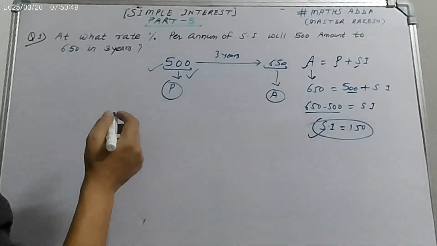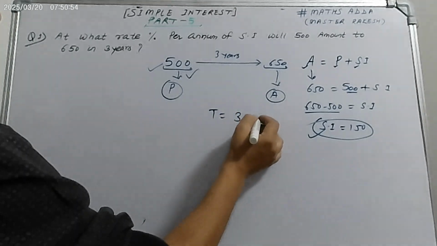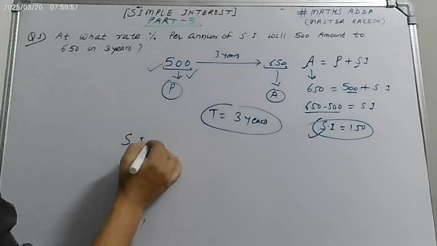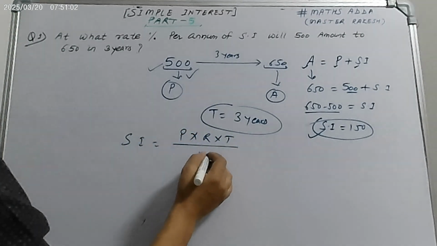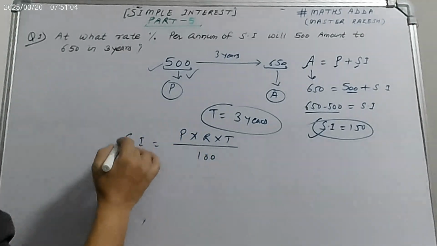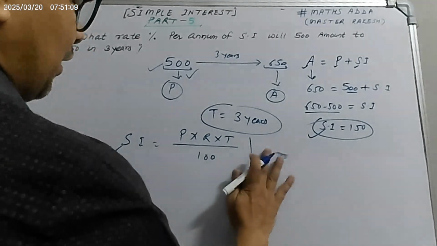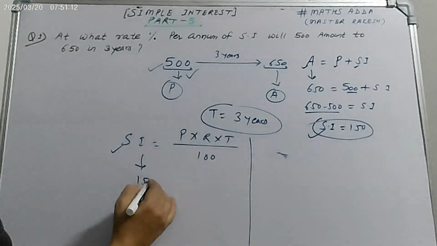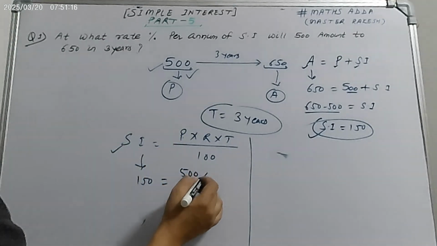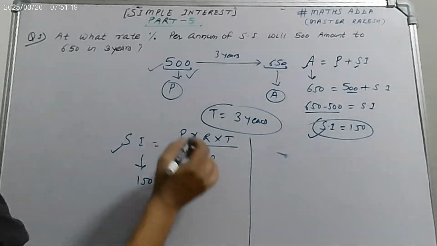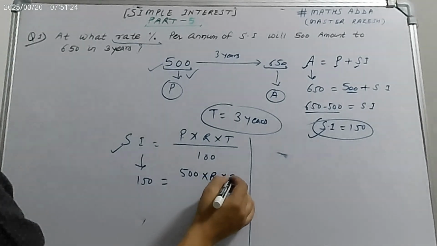Amount is clear, and the time period is 3 years. Time is 3 years. We know one formula, SI equals P into R into T upon 100. So SI is 150. Put the value 150 here, in place of SI. So 150 equals P is 500, R is the rate we have to find out, T equals 3 years.